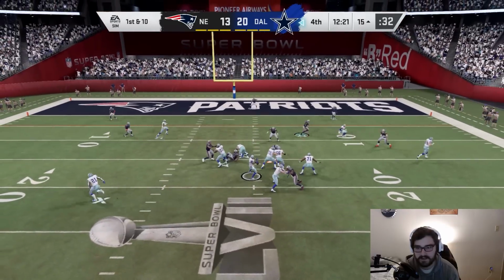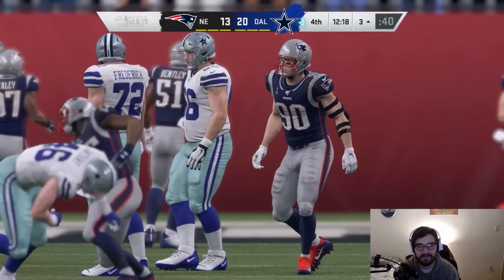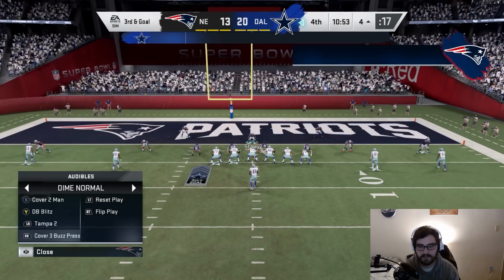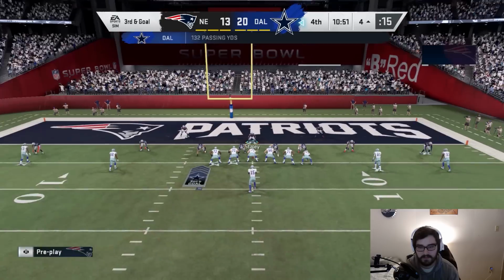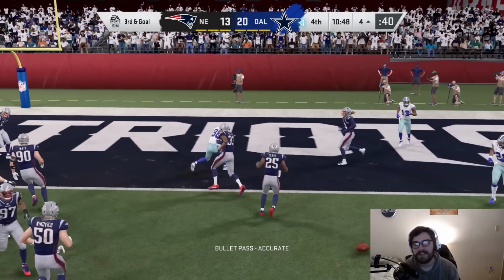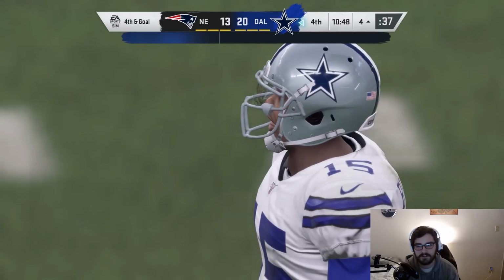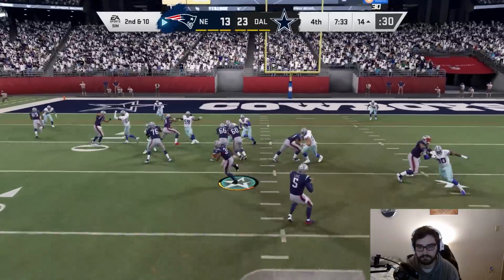It is going to be a pass. And that slant is open, number 83. Is that CeeDee Lamb? This looks like slants again. I'm going to call it cover 3 and then shade across the middle. We're going to guess pass for sure. It's not going to be slant. Actually, it is slants. Is that going to be picked off? It's not. Terry nearly making the play. They're going to kick a field goal. There's still a lot of time left, though.